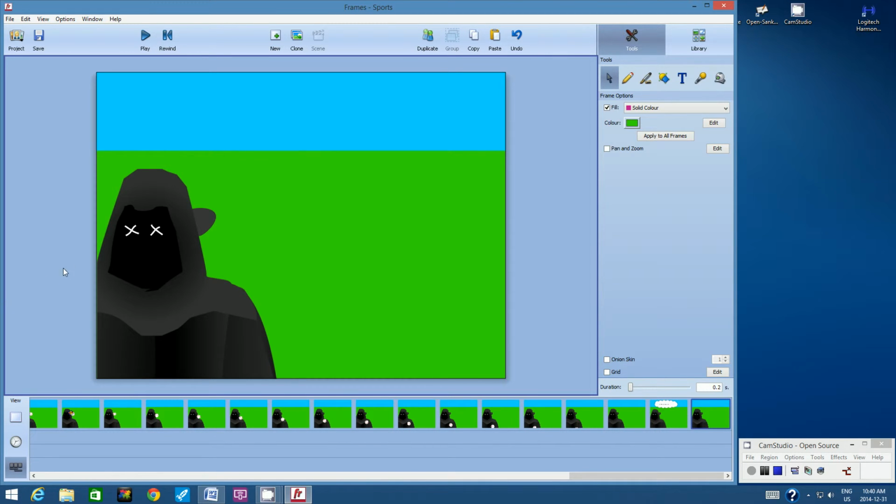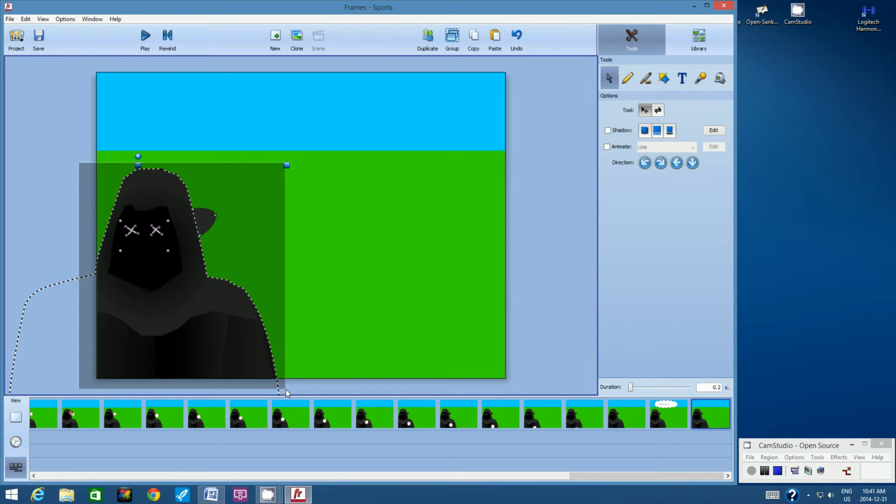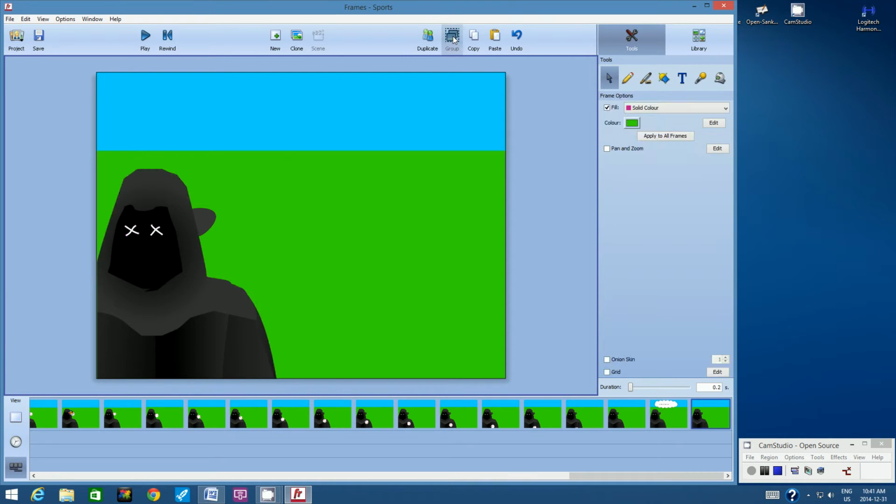Now what we want to do is highlight the entire villain here. I'm going to create a rectangle around the villain, his bump, and those two eyes that we created to show that he was feeling pretty dizzy or almost ready to be knocked out. Once you've highlighted everything, we want to create a group out of it. So now the villain, the bump, and his eyes are now part of one clip art. All right, let's duplicate the frame.